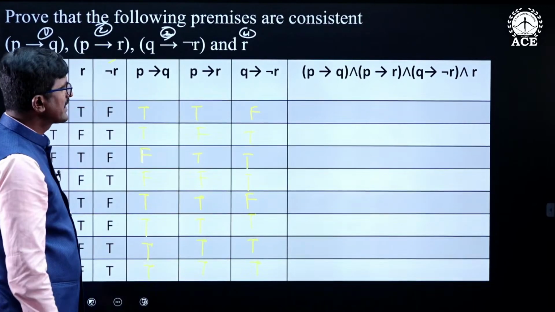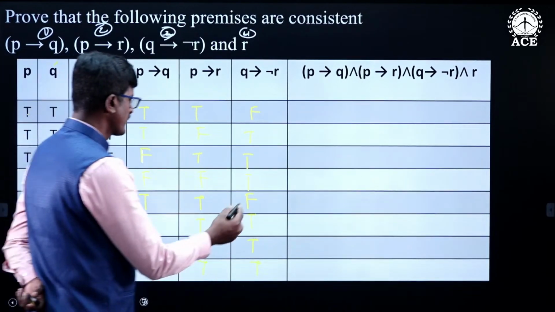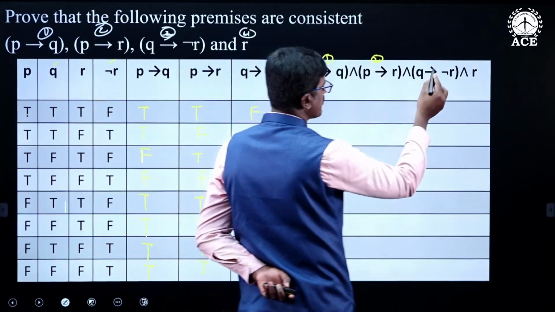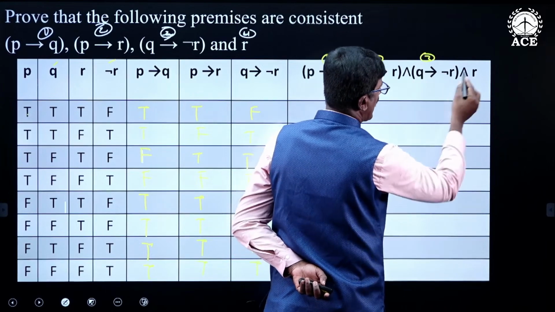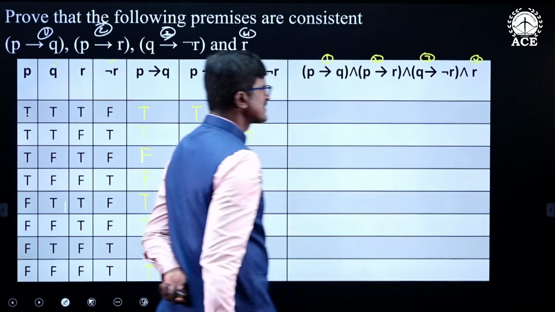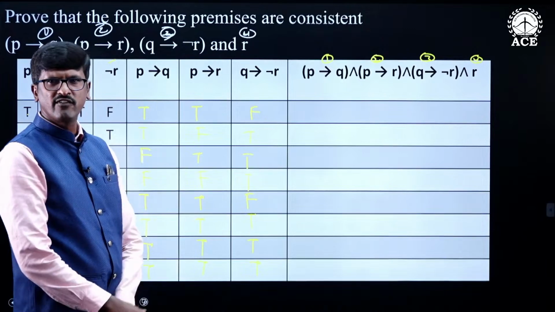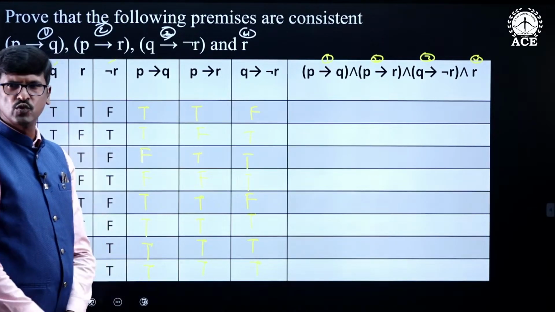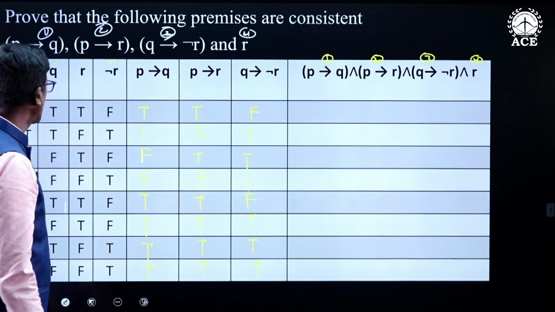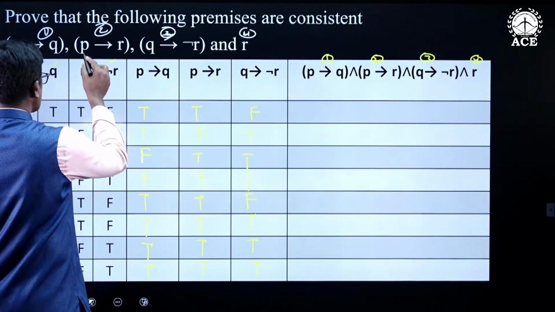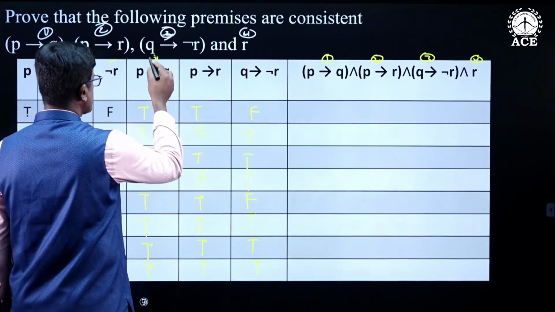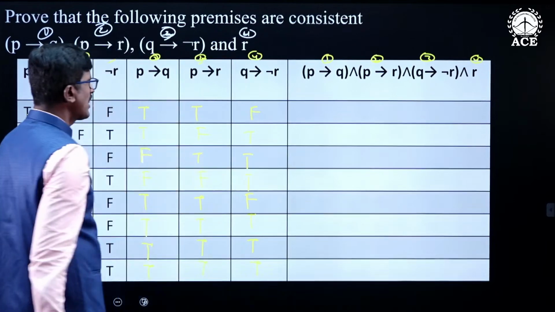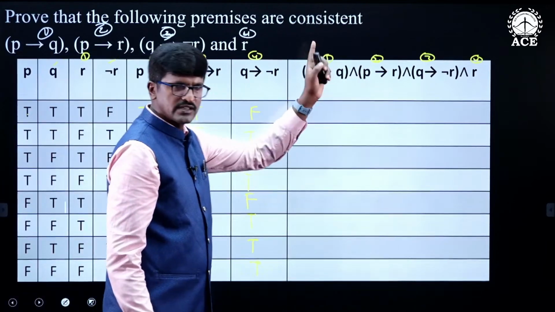Now find the conjunction of all these premises. This is premise 1, premise 2, premise 3, and this is premise 4. I am taking the conjunction of all these premises. The conjunction of all these premises is true when all of them are true. This R must be true, this must be true, this must be true, and this must be true. If all of them are true, then this conjunctive statement is true.